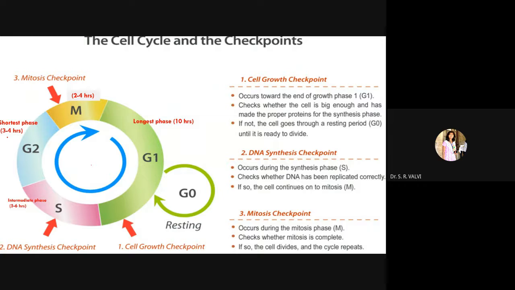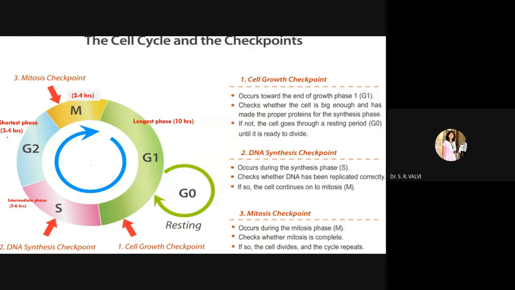G2 is nothing but the second gap. Here we have given G1, G2, right? So G1 is the first gap phase and G2 is the second gap phase. In the second gap phase, cell growth occurs, protein synthesis happens, and synthesis of organelles takes place, and the cell prepares itself for the upcoming mitosis phase, right?